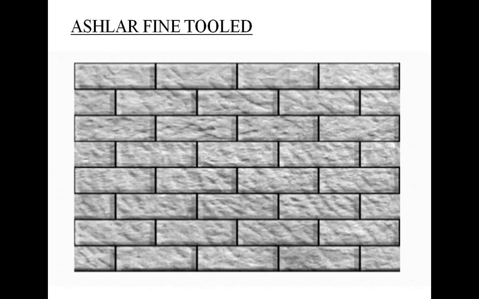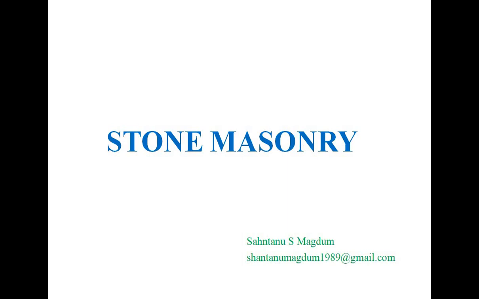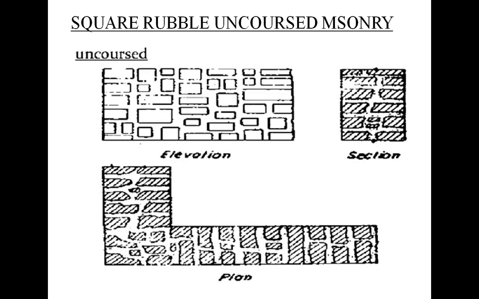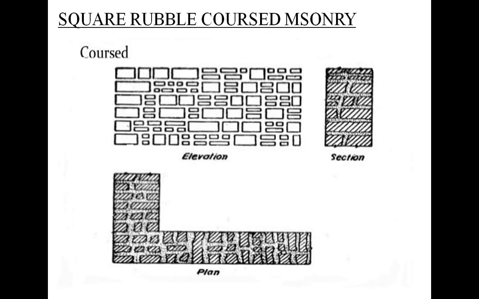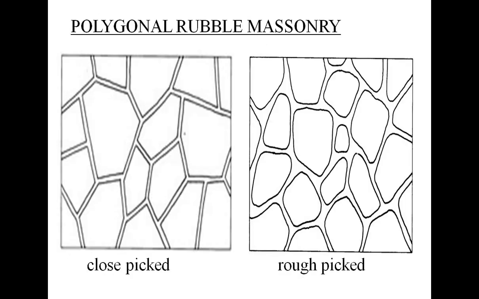Today we have discussed random rubble masonry, that is coarse random rubble and uncoarse random rubble masonry, square rubble masonry, square rubble uncoarse and square rubble coarse masonry. We have also discussed dry rubble masonry, and the last one is polygonal rubble masonry. This is the first classification of stone masonry, that is rubble masonry. These are the types of rubble masonry we have seen today. In the next video we'll discuss the second classification of stone masonry, which is ashlar masonry.